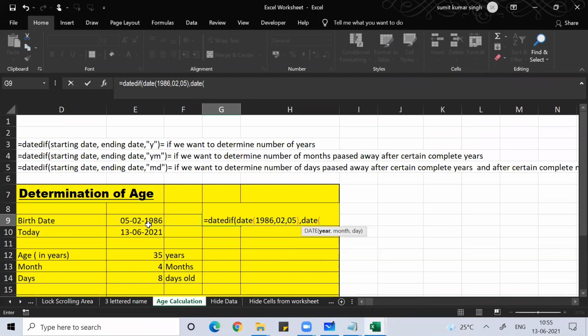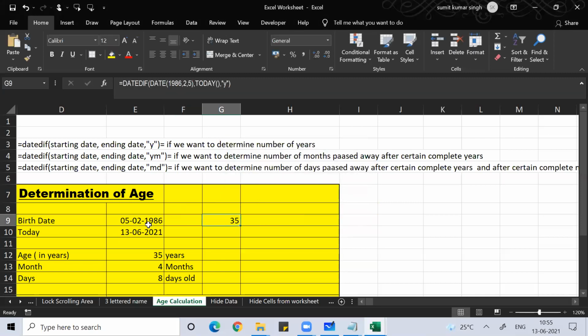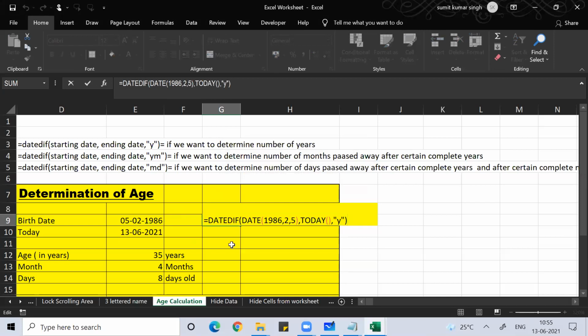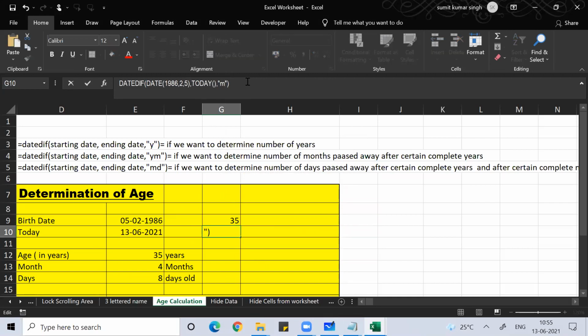I hope you people are understanding. You can put any other date. Because it's today's date, I'm writing TODAY. For the number of years, put double quote Y. I got 35. Clear, everyone? Any doubt? So Y will give you the year. If I want months, same thing, I'll change it to M.